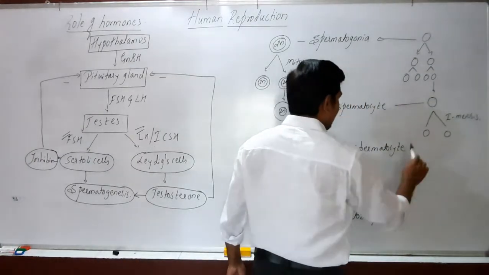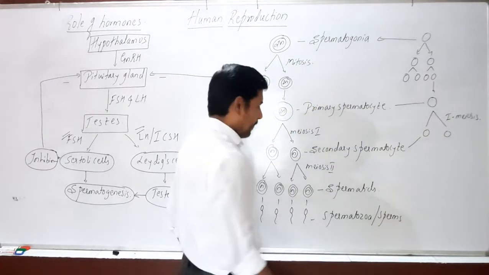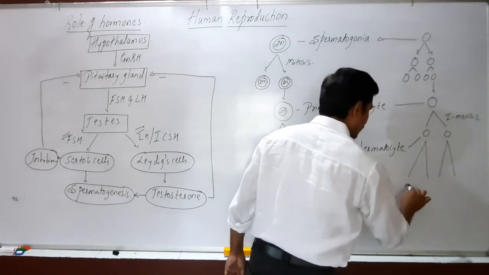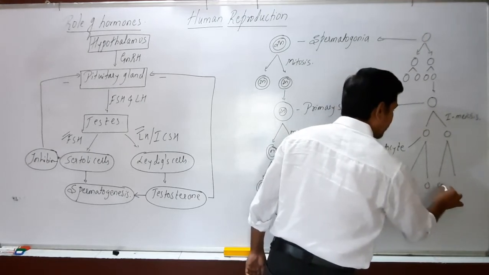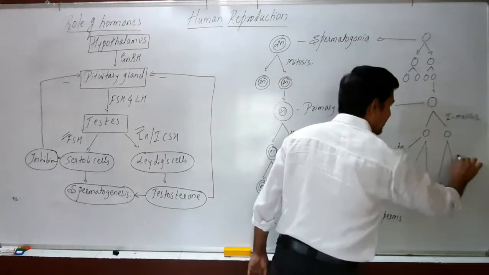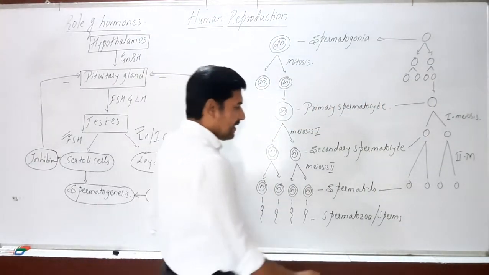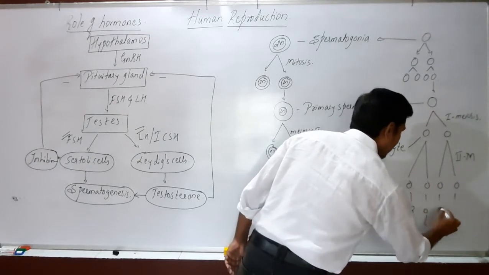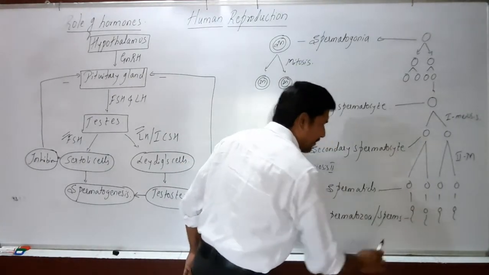These two haploid cells we now call secondary spermatocytes. Now the secondary spermatocytes undergo meiosis to produce four cells, 1, 2, 3 and 4. They are called spermatids. This process is the second meiosis. And finally, these spermatids undergo modification to form four functional sperms. So the last four are sperms or spermatozoa.